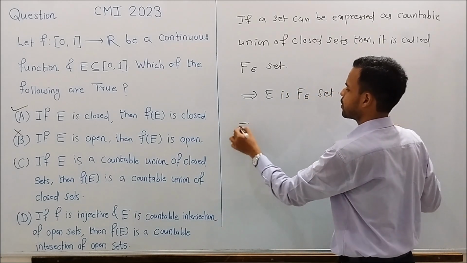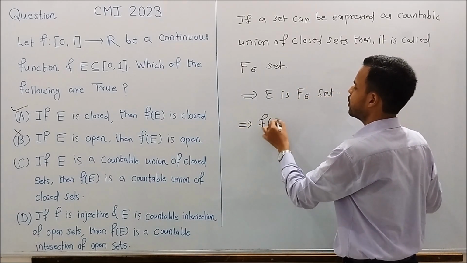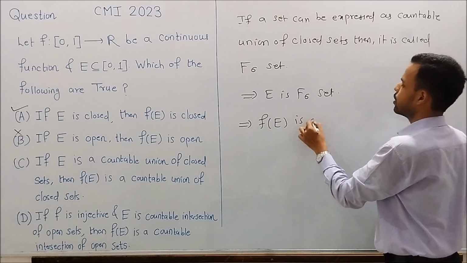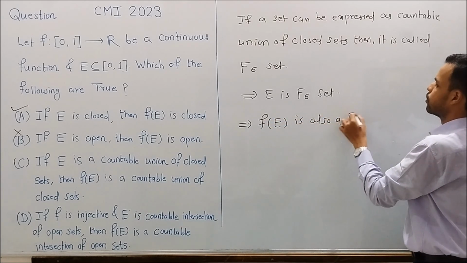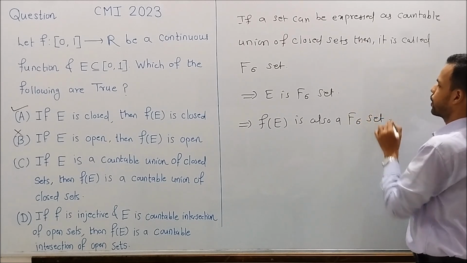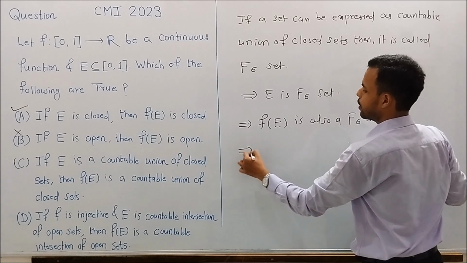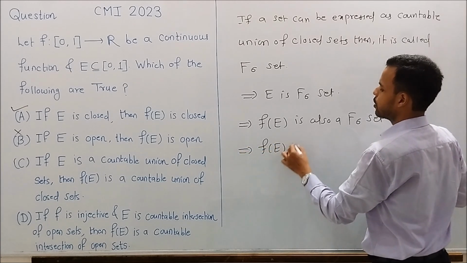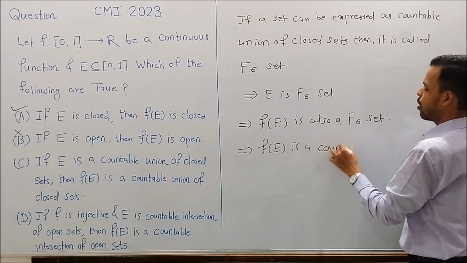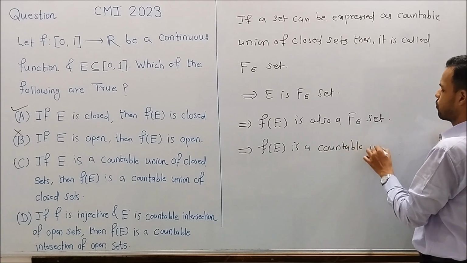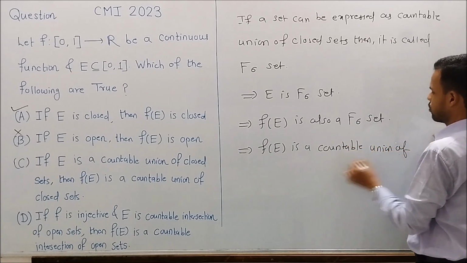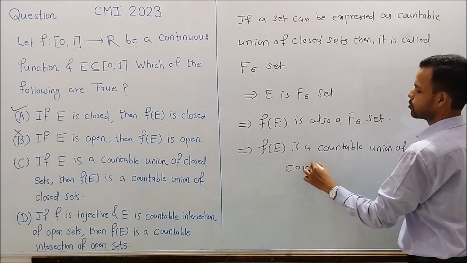So this implies the image of E under F is also an F sigma set. Okay, and by definition of F sigma set, this implies F of E is a countable union of closed sets.